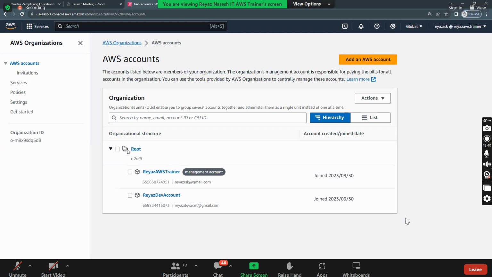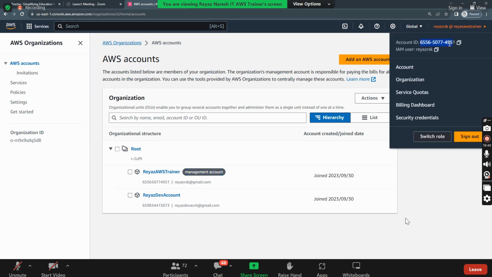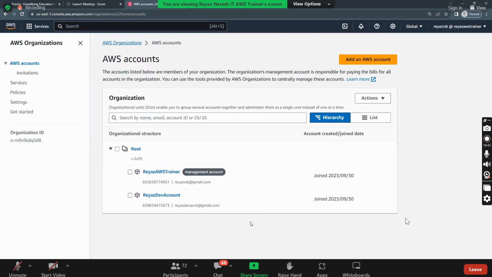Do you see this here? This is my root account, right? So this is my, what account is this? Management. The one which I have logged in here, this is my management account. So that is my master account. So what we can do is, as a management account, can I invite other AWS accounts to join into my organization? Yes, I can, right?